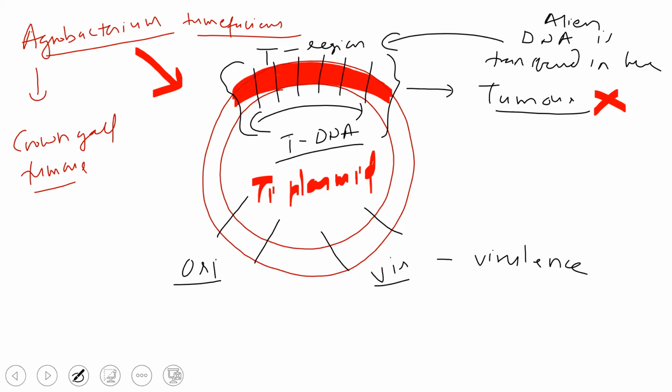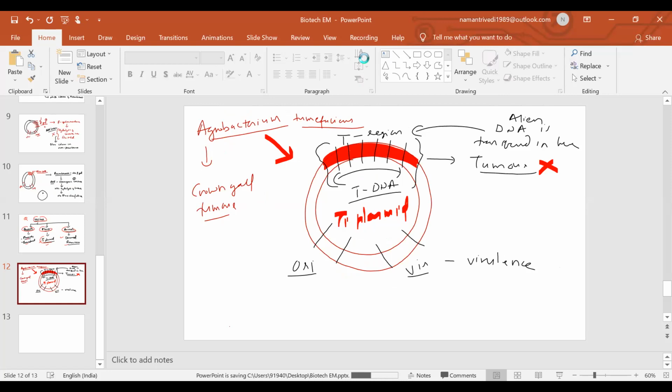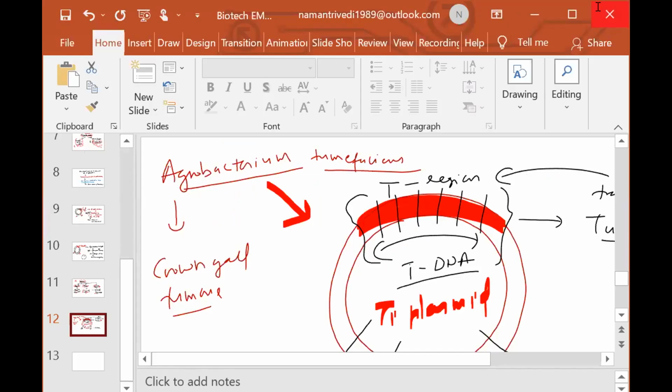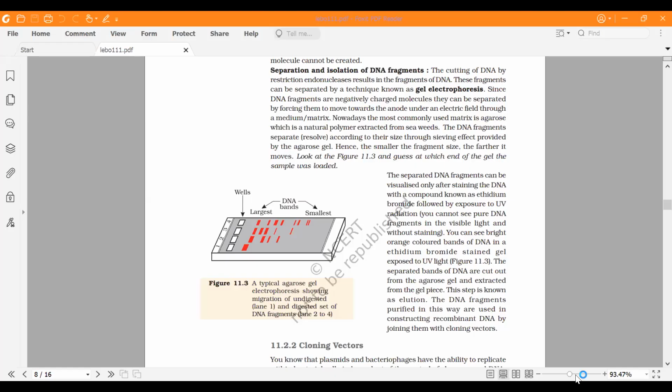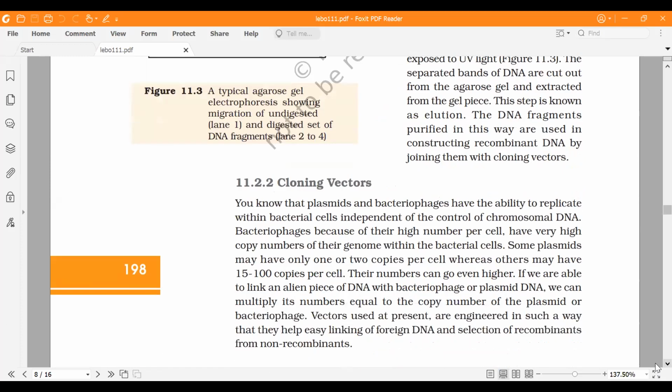So now we'll take certain parts from the textbook. Rahi, about the copy number, we discussed this part.